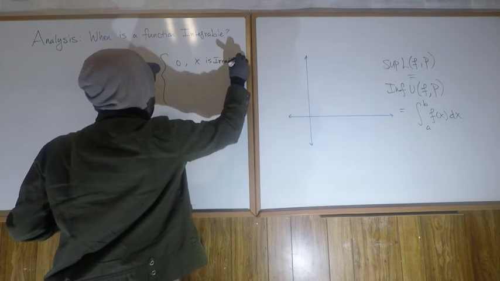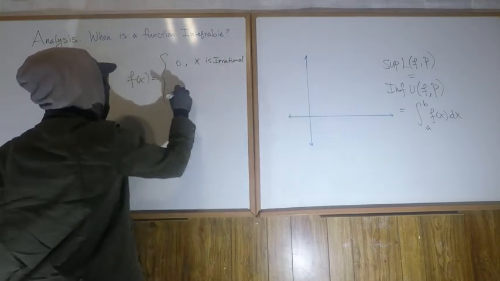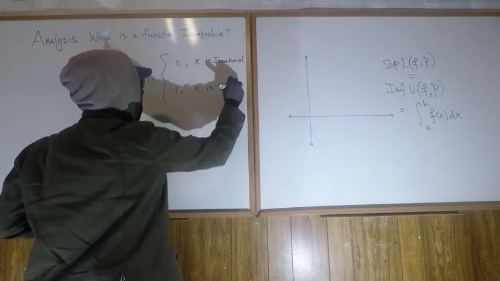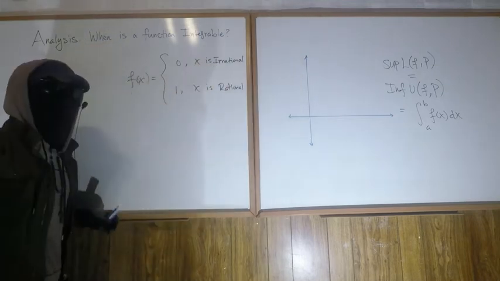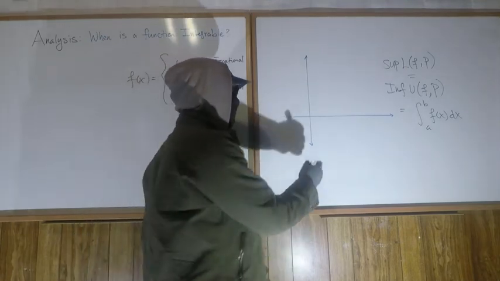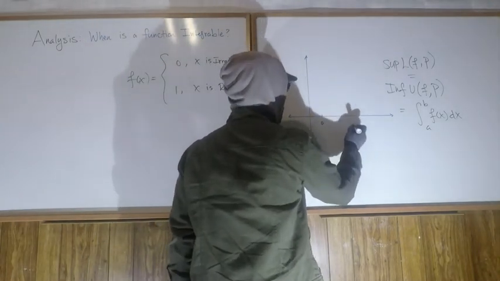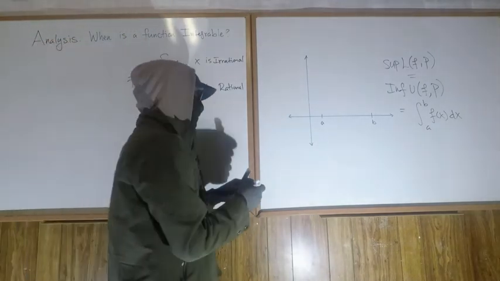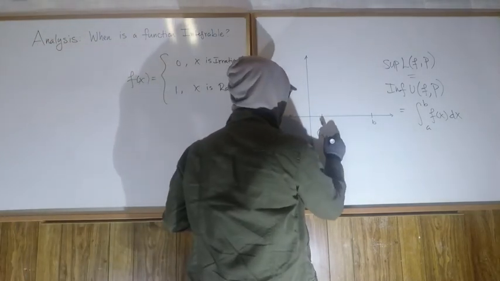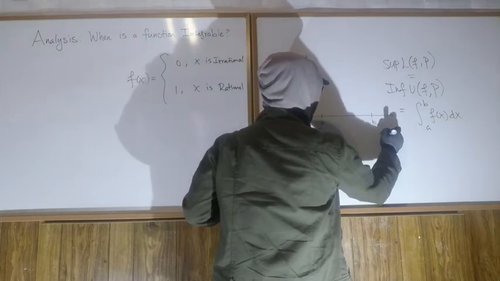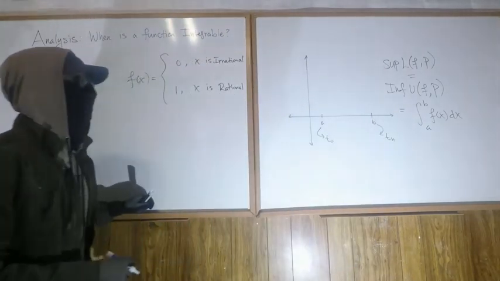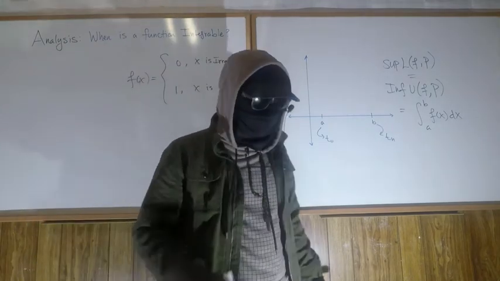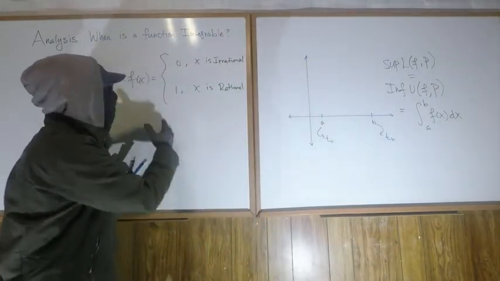Crazy. And then it's 1 if x is irrational, and 0 if x is rational, right? Ooh, cool. What would this look like? Well, if the interval a to b is like a is here and then b is here, obviously from our earlier talk, what a is really is t sub 0, right? And then b is really t sub n. This doesn't have too much consequence for what's going to happen to this. Well, the naming, it's just naming. But what does this function look like?